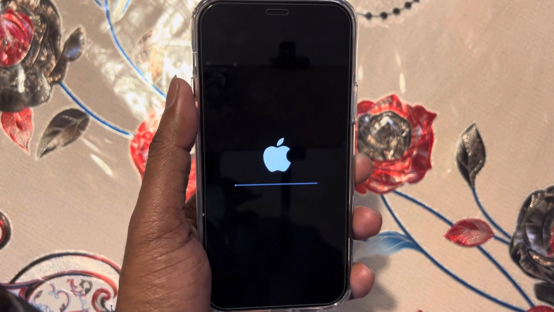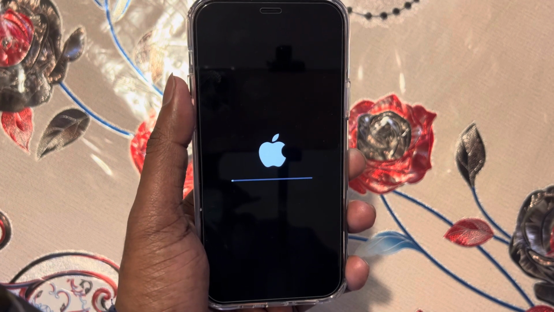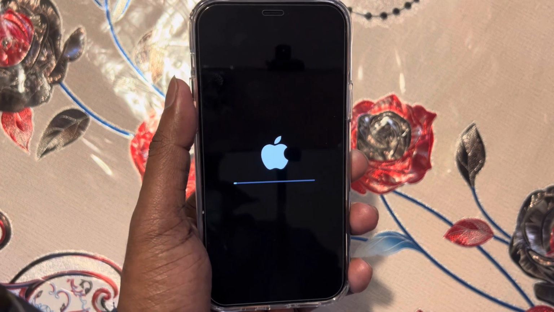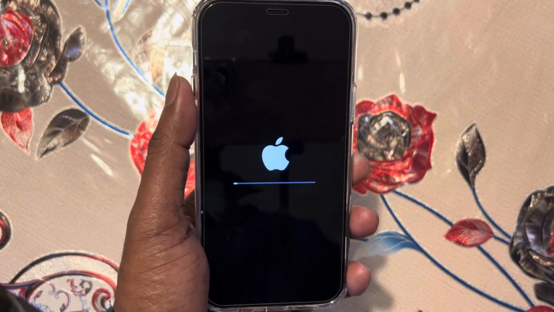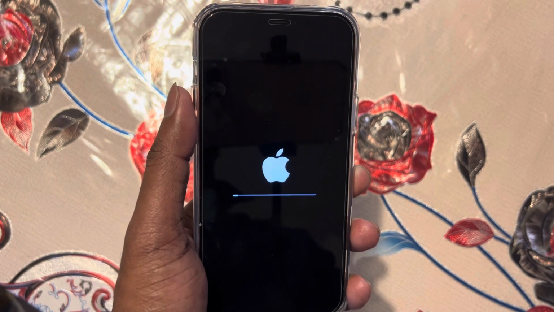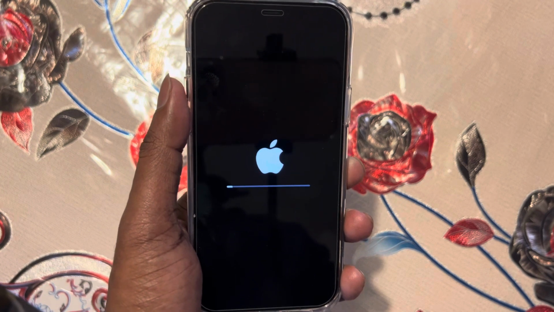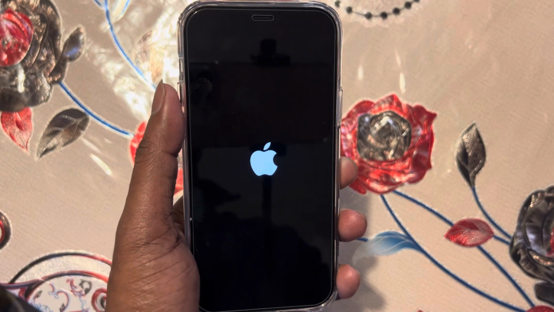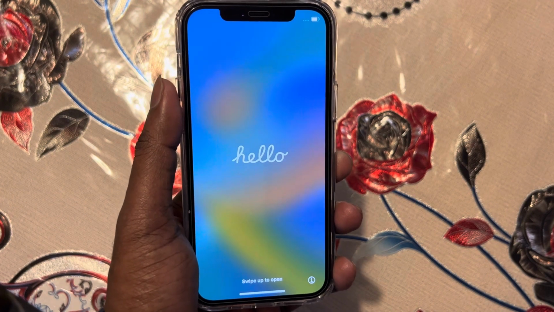I have a lot of pictures, a lot of notes, and all my information in this phone, so it takes some time. Maybe I have more than 10,000 photos. It takes a while to delete everything because it's a hard reset. So, restore. After that, I cannot find anything in my phone, and I can give it to anybody without any tension.